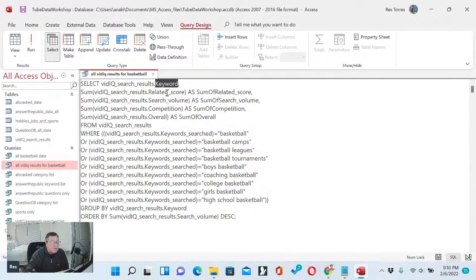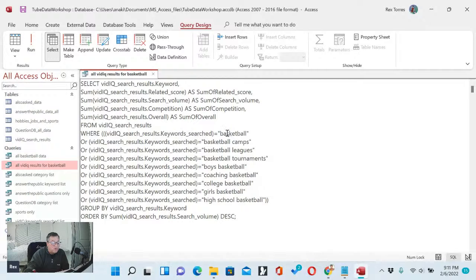Then it's going to give me the sum of the related score, the sum of the search volume, and the sum of the competition. And then over here, the overall score. And it's going to put them under these titles over here. And it's pulling it from this table, which is a table in the Access database. And then this is the search criteria, where I'm getting it from the different searches.